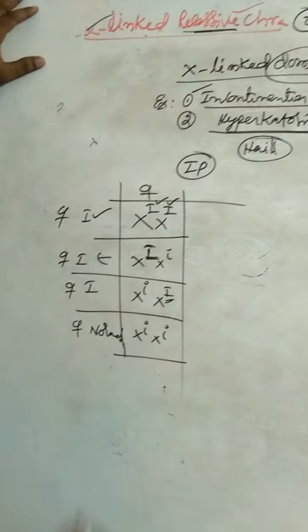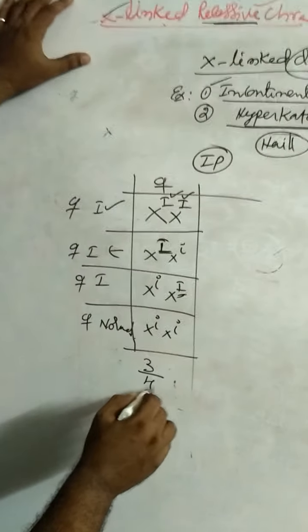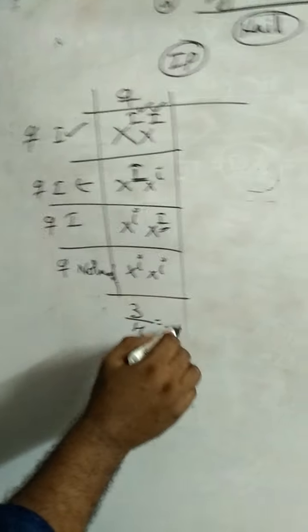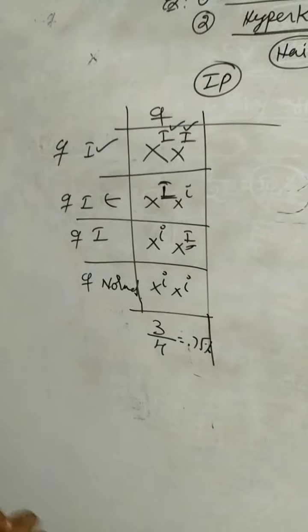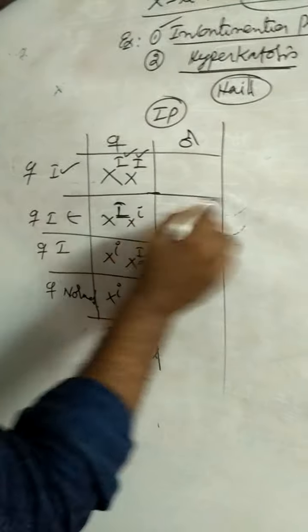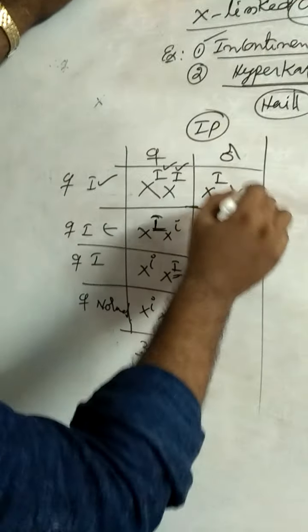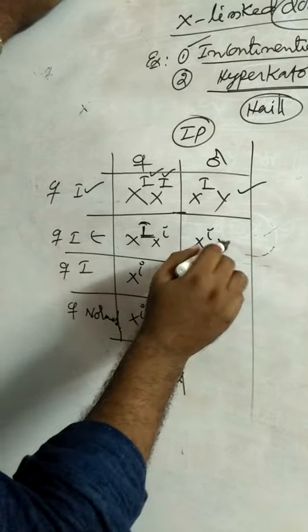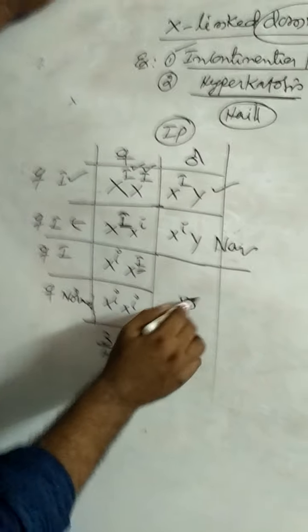So among these four, normal female 1, affected ones are 3. So 3/4, percentage 3/4, 75%. 75% in females. So X-linked dominant characters are 75% in females. What about males? In case of males, X power capital I and Y, so incontinentia male. X power small i and Y, this is normal. So in males only 50%, 1 by 2, only 50%.